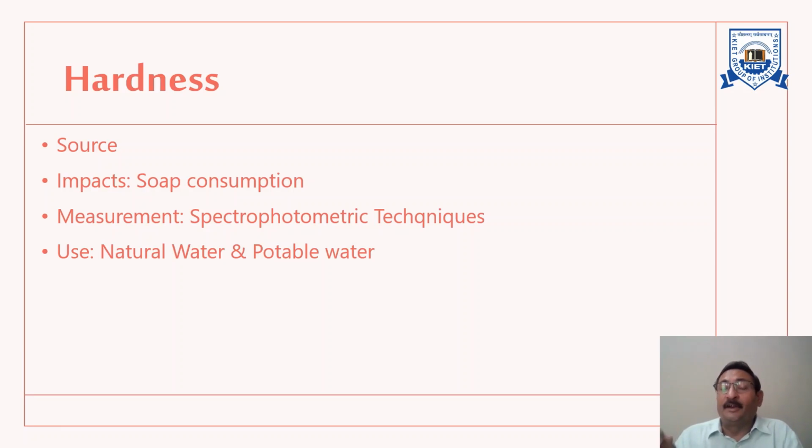In that condition, we have to find out how to remove it and what is the hardness of some specific water. Now, if we talk about the measurement, it is measured by a spectrophotometric technique. Now, what is the use? Generally, this hardness test is done on natural water and water which has to be supplied for drinking purposes.